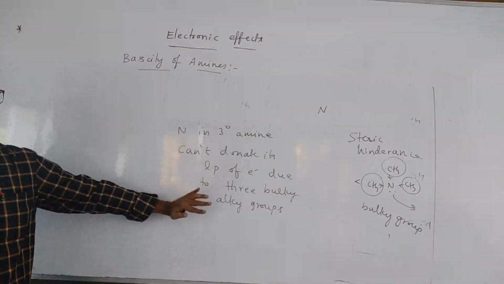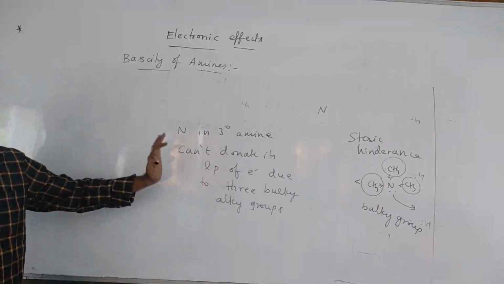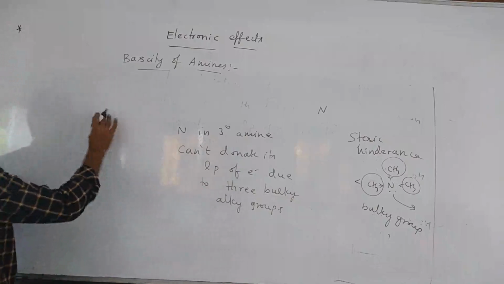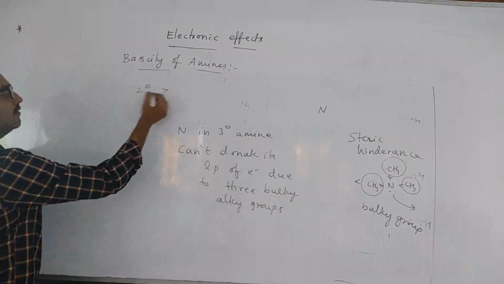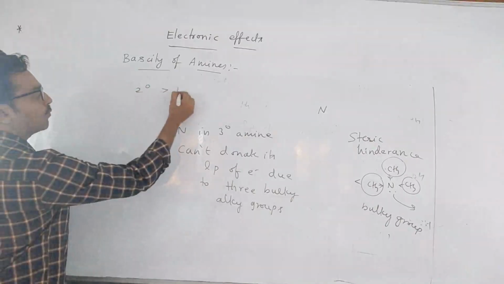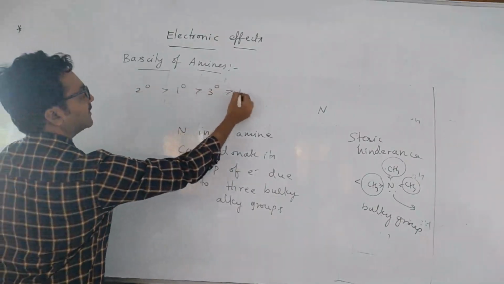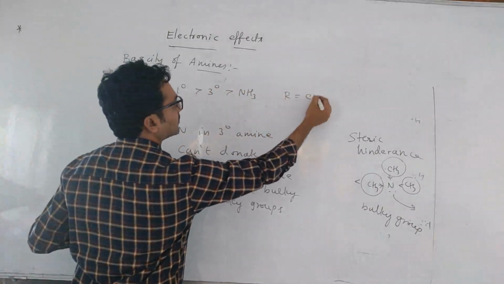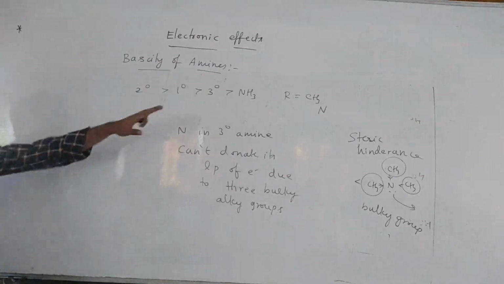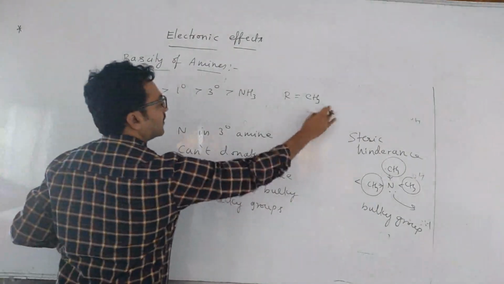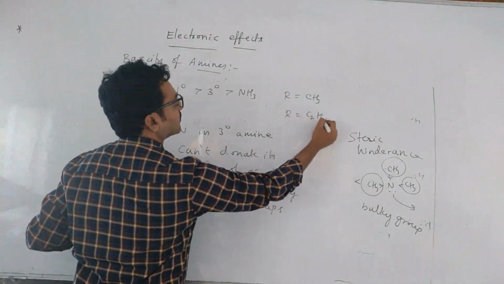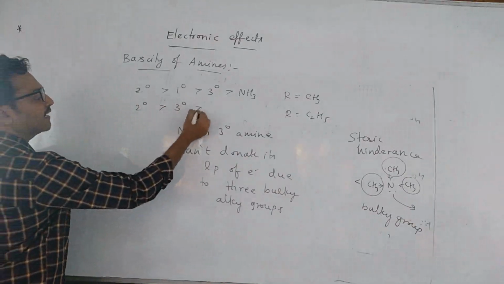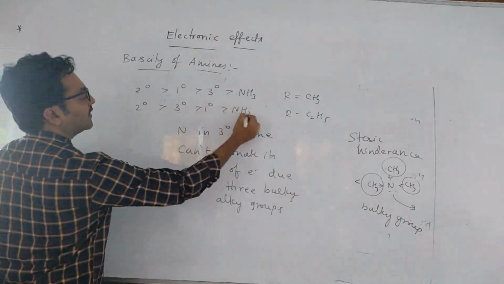This will be possible only in which phase? Aqueous phase. And not only that, hydrogen bonding also will not stabilize. So what is the order, children? 2 degree amine is more basic than 1 degree, than 3 degree, than ammonia. This is the basicity order when R is CH3, the alkyl group is methyl. And if R is C2H5 group, then 2 degree greater than 3 degree greater than 1 degree greater than ammonia is the basic nature.